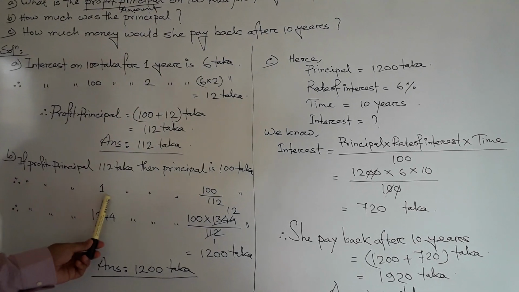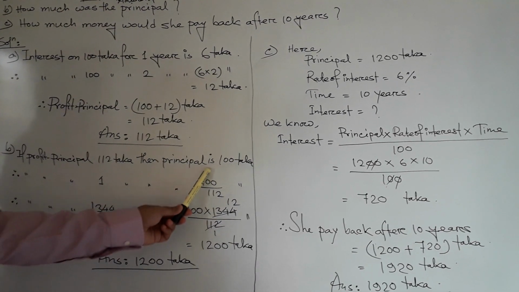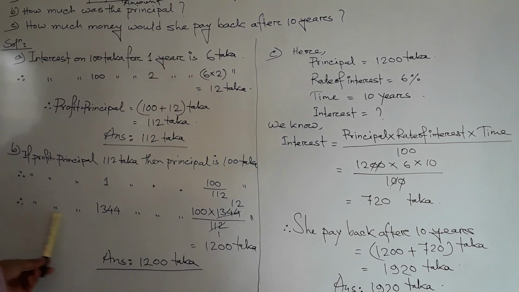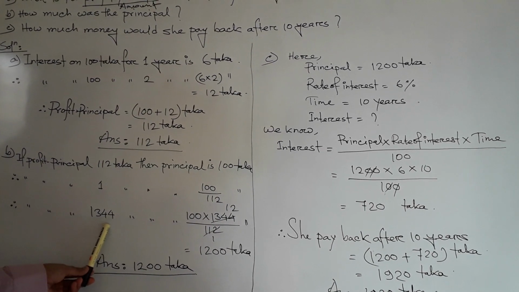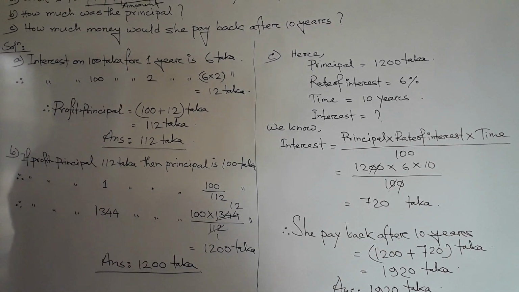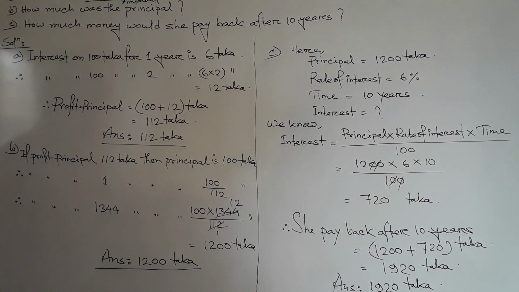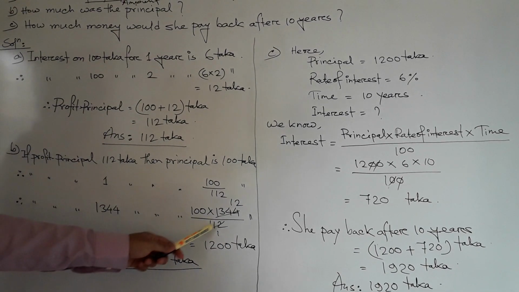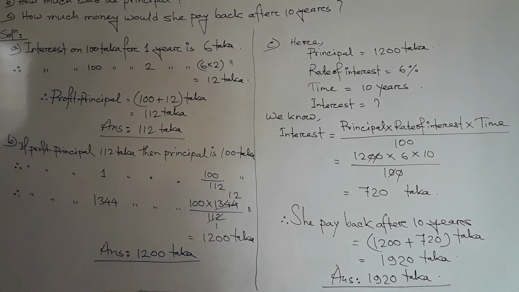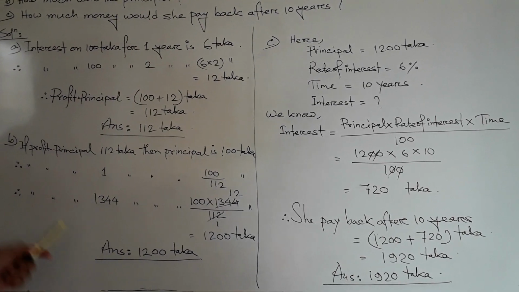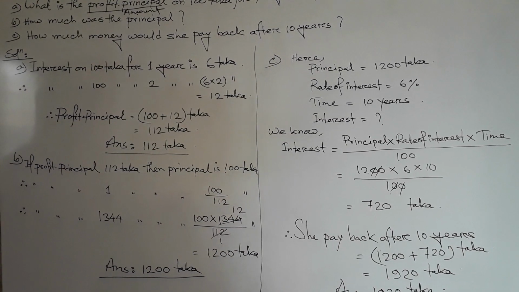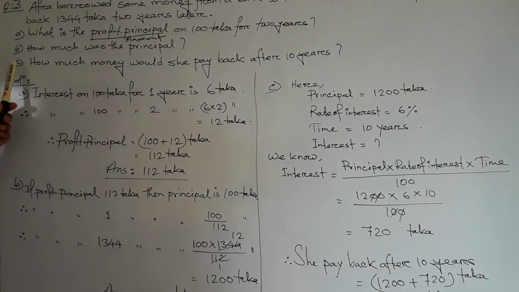If profit principals 1 taka, then principals 100 by 112. Now the profit principals 1,344 taka. So 100 multiply 1,344 divide by 112. Now we cut, then 12 100 is 1,200. That is the principal. So answer, principal 1,200. Now question number C.